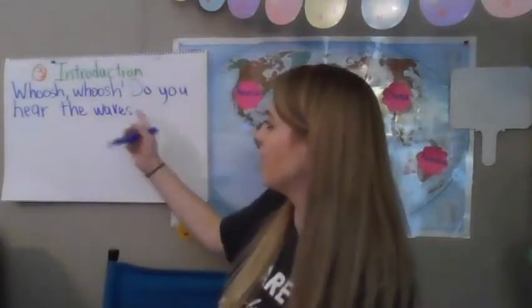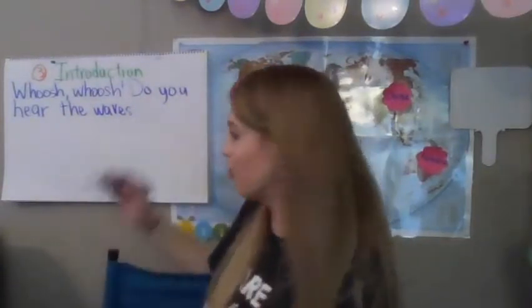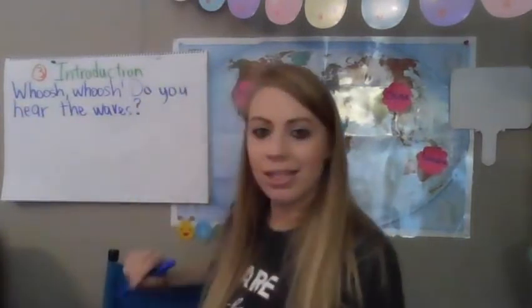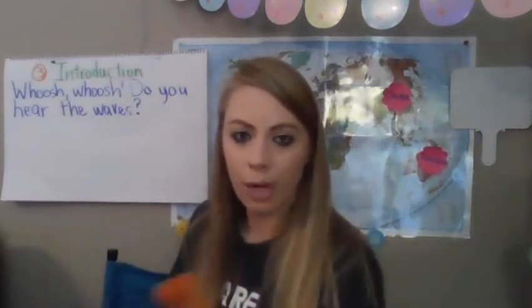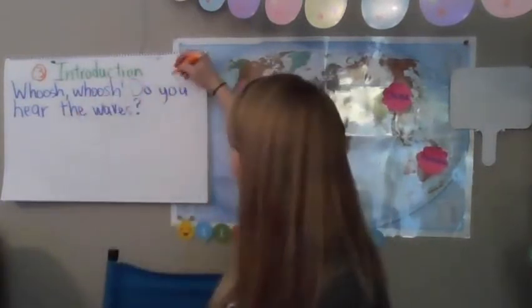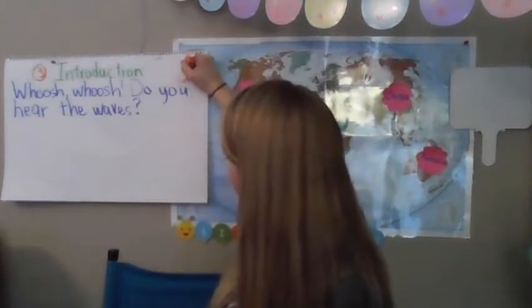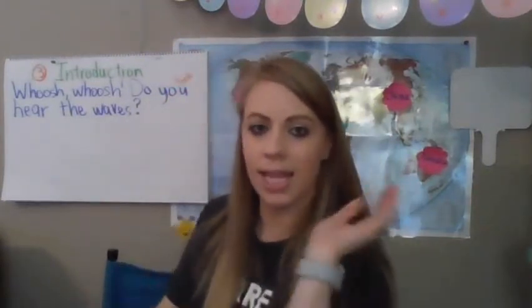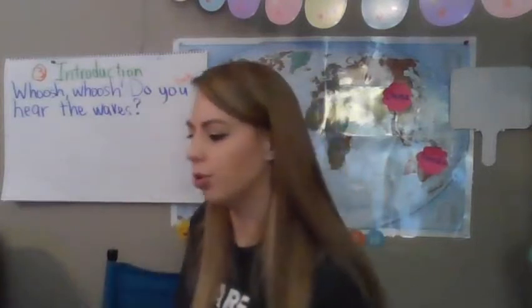Do you hear the waves? Great, a question mark because I'm asking a question. So right there, this is my hook. So for purposes for you, I'm going to write hook beside this so you won't forget that your first sentence needs to be a hook. Now, granted, I did put a sound effect and then a question, so I kind of had 2 little parts.